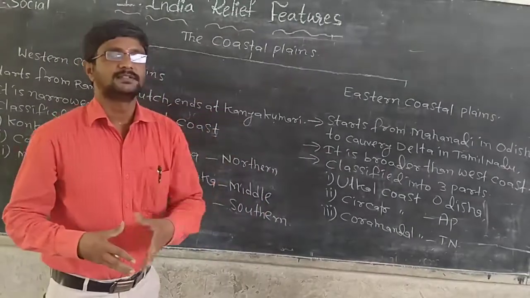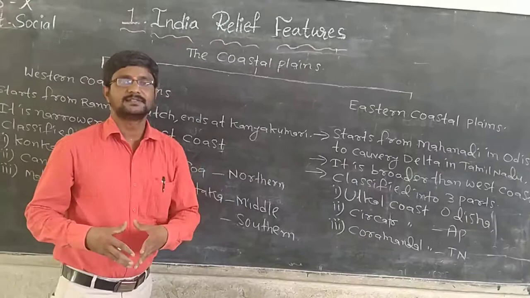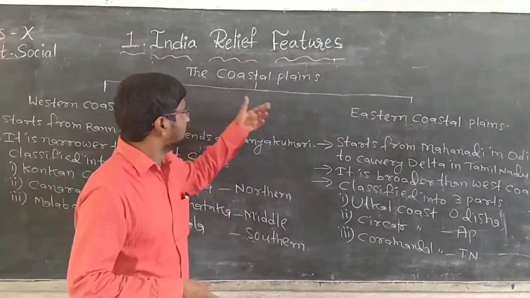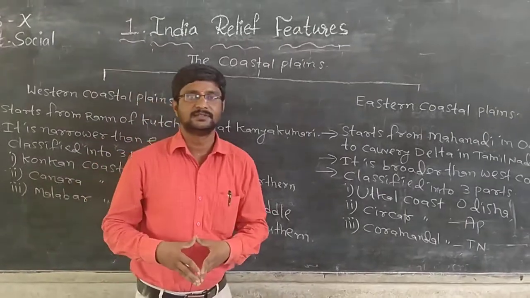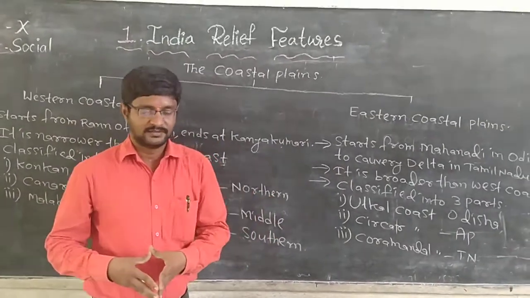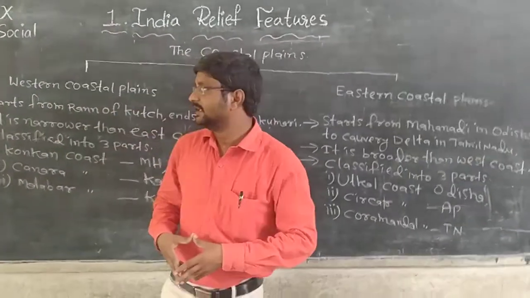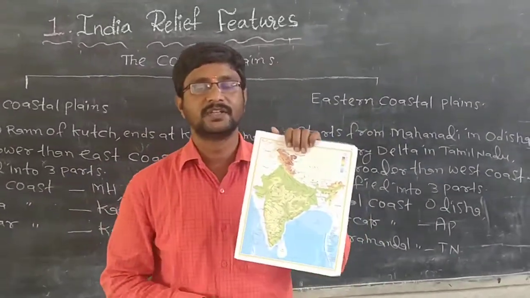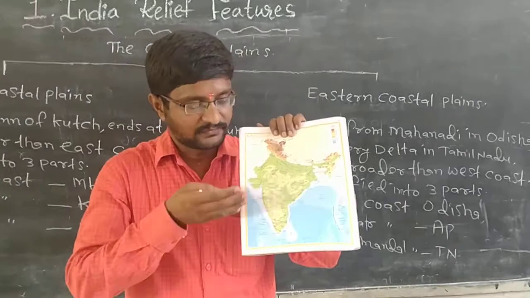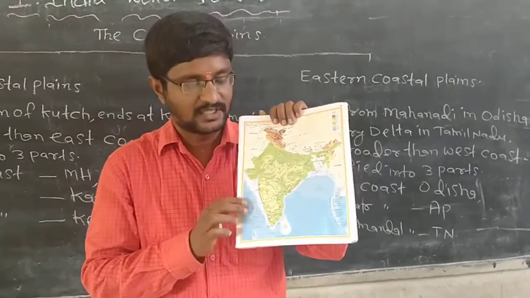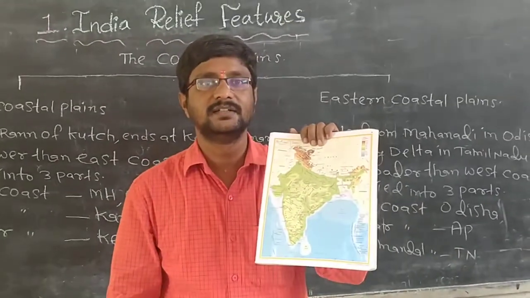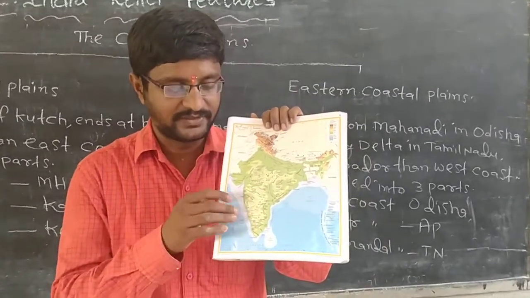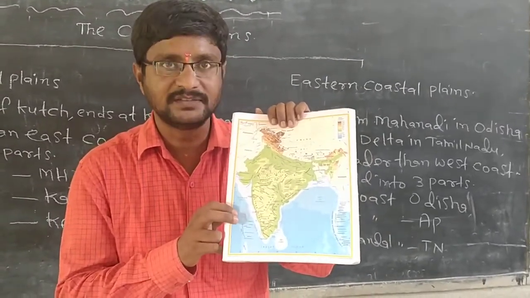Now let us learn about the next major relief division of our country, that is the coastal plains. Dear students, if you observe the India map carefully, on the west side of our country and on the east side of our country, you will find two seas. On the west side we have the Arabian Sea.